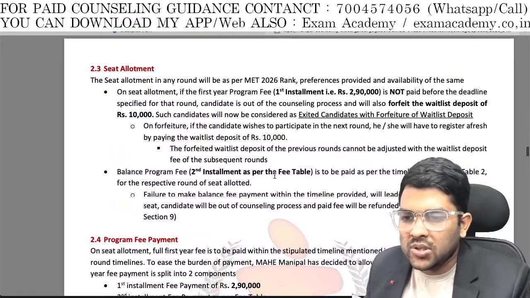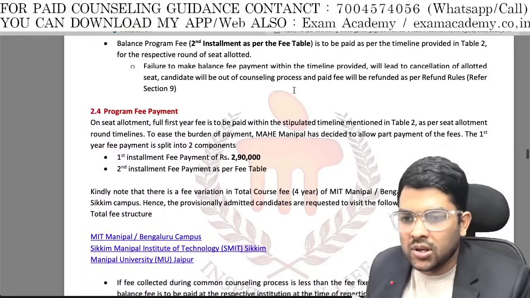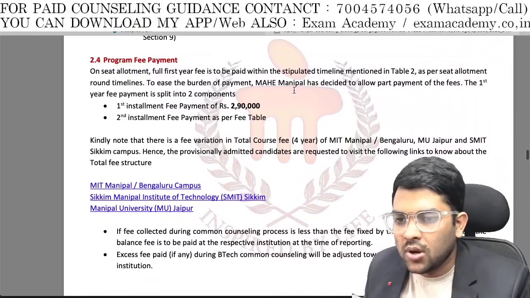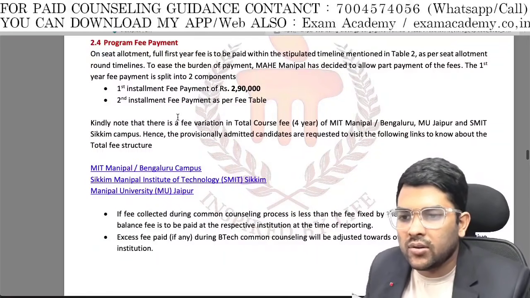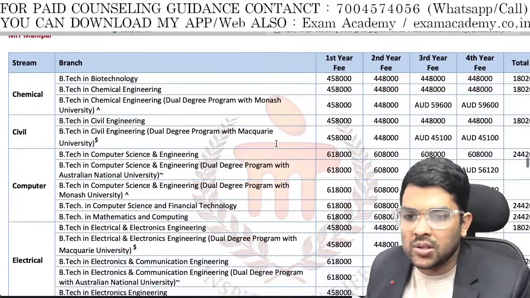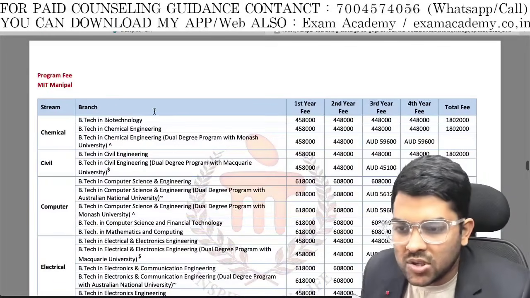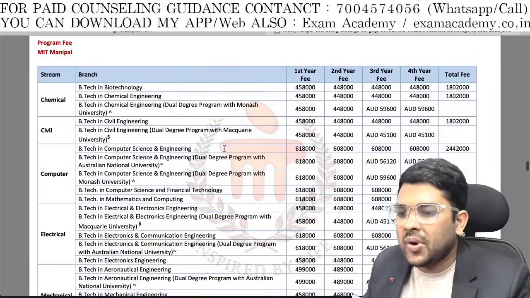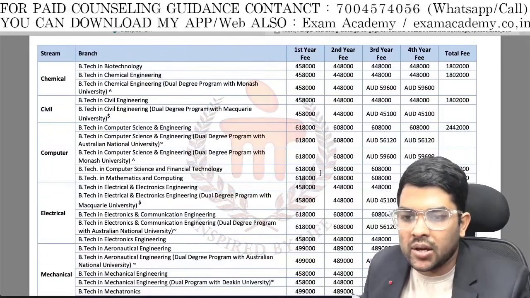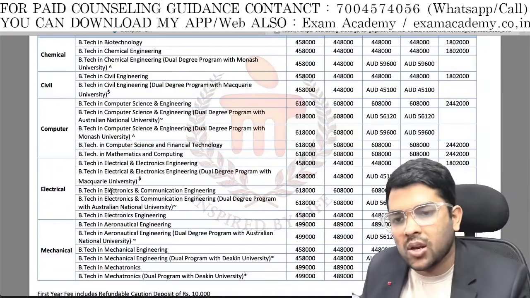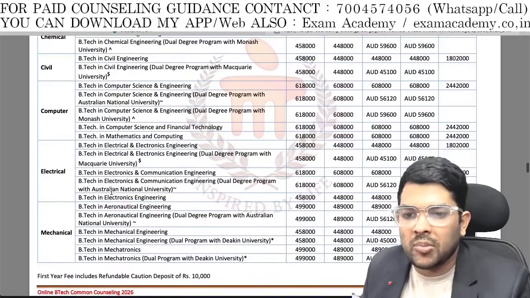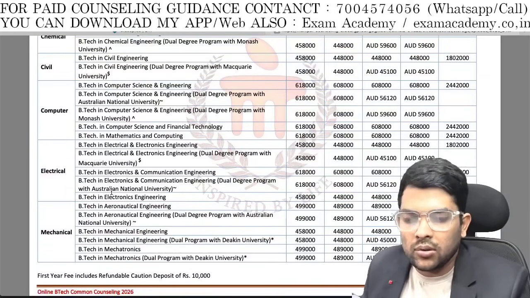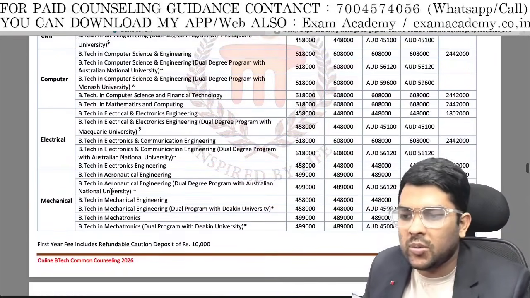So here is the information: seat allotment, 2,90,000, as they have informed you earlier also. Program fee 2,90,000. Second fee as per the table. So the table is here, the fee structure you can check. First year fee is for chemical related branches 4,58,000 in Manipal main campus. Computer related 6,18,000. So 2,90,000 first, and remaining 3,28,000 you have to pay after the first installment, that is the second installment.